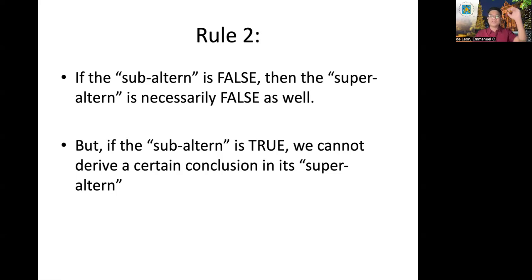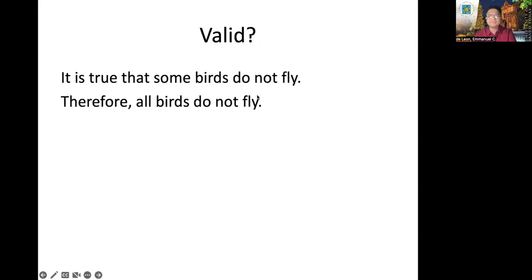What should be the truth value of "All Thomasians are scholars"? Necessarily, that is also false. But if the subaltern is true, we cannot derive a certain conclusion in its superaltern. The superaltern now will be doubtful.